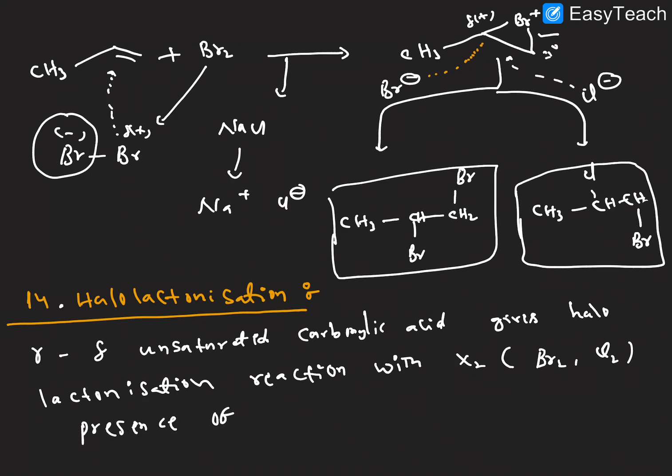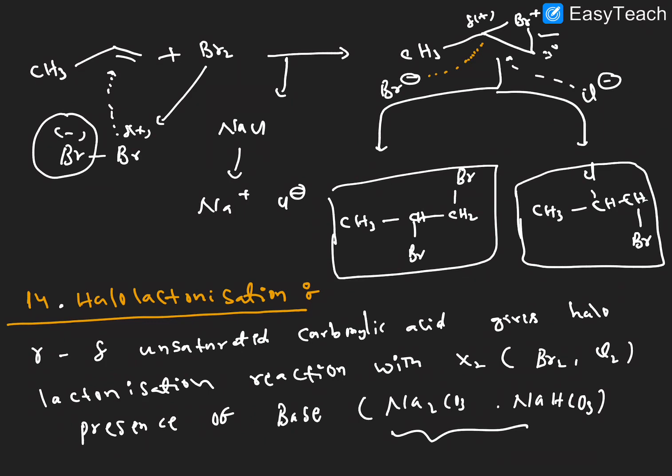In the presence of a base. What kind of base are we using here? Sodium carbonate or sodium bicarbonate. These kinds of bases are used here, right? I hope it is very clear.